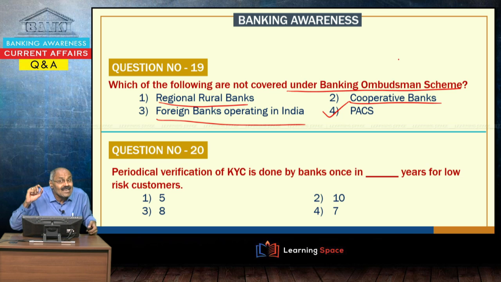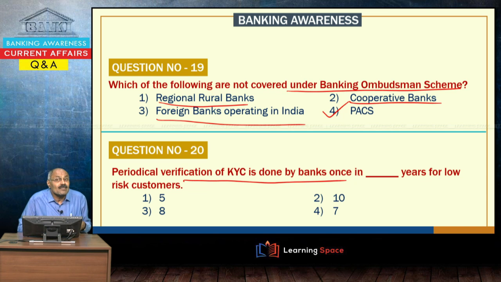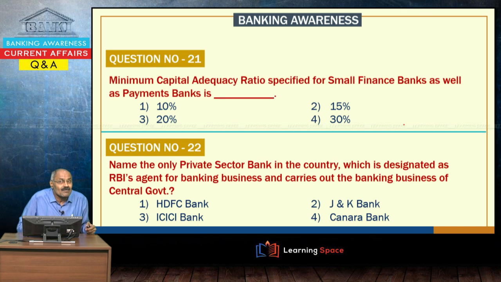Primary agricultural credit societies. Periodical verification of KYC: after the initial KYC, periodical verification is also done, and it is every 2 years for high risk customers, 10 years for low risk customers, and 8 years for medium risk customers. So, please understand the answer here is 10.